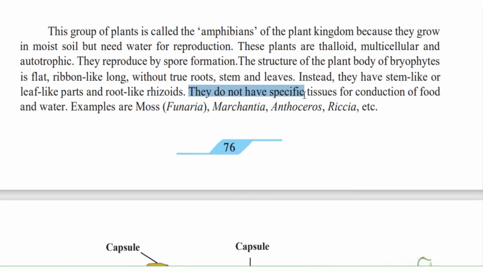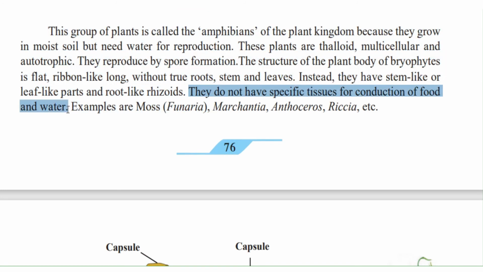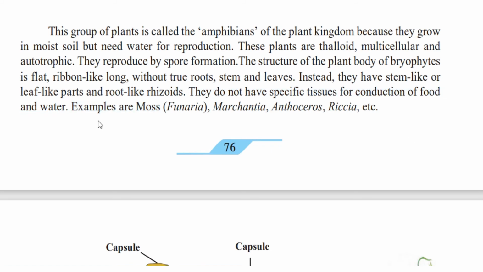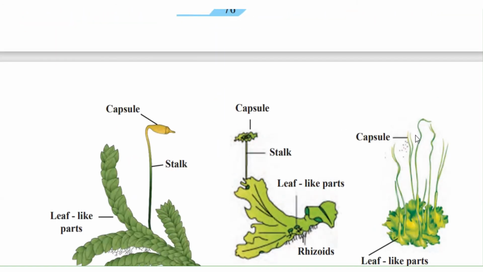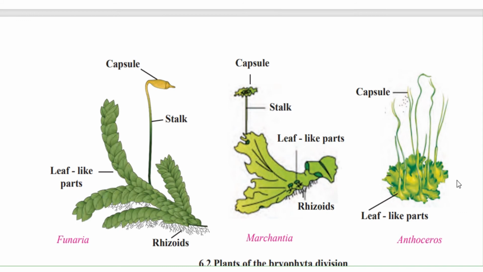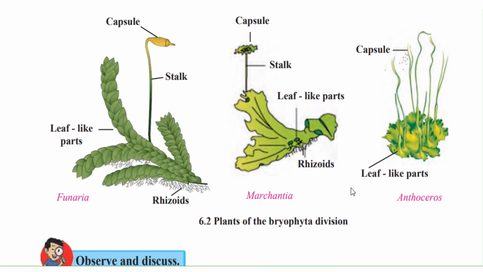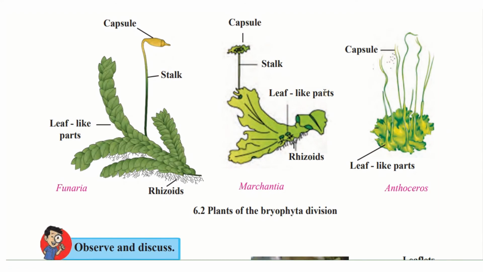They do not have specific tissues for conducting food and water. What are the conducting tissues? That is the xylem and the phloem. The examples are moss, that is Funaria, Marchantia, Anthoceros, and Riccia, etc. You can look at the pictures here, which clearly show examples of the bryophytes. Let's continue with the lesson.